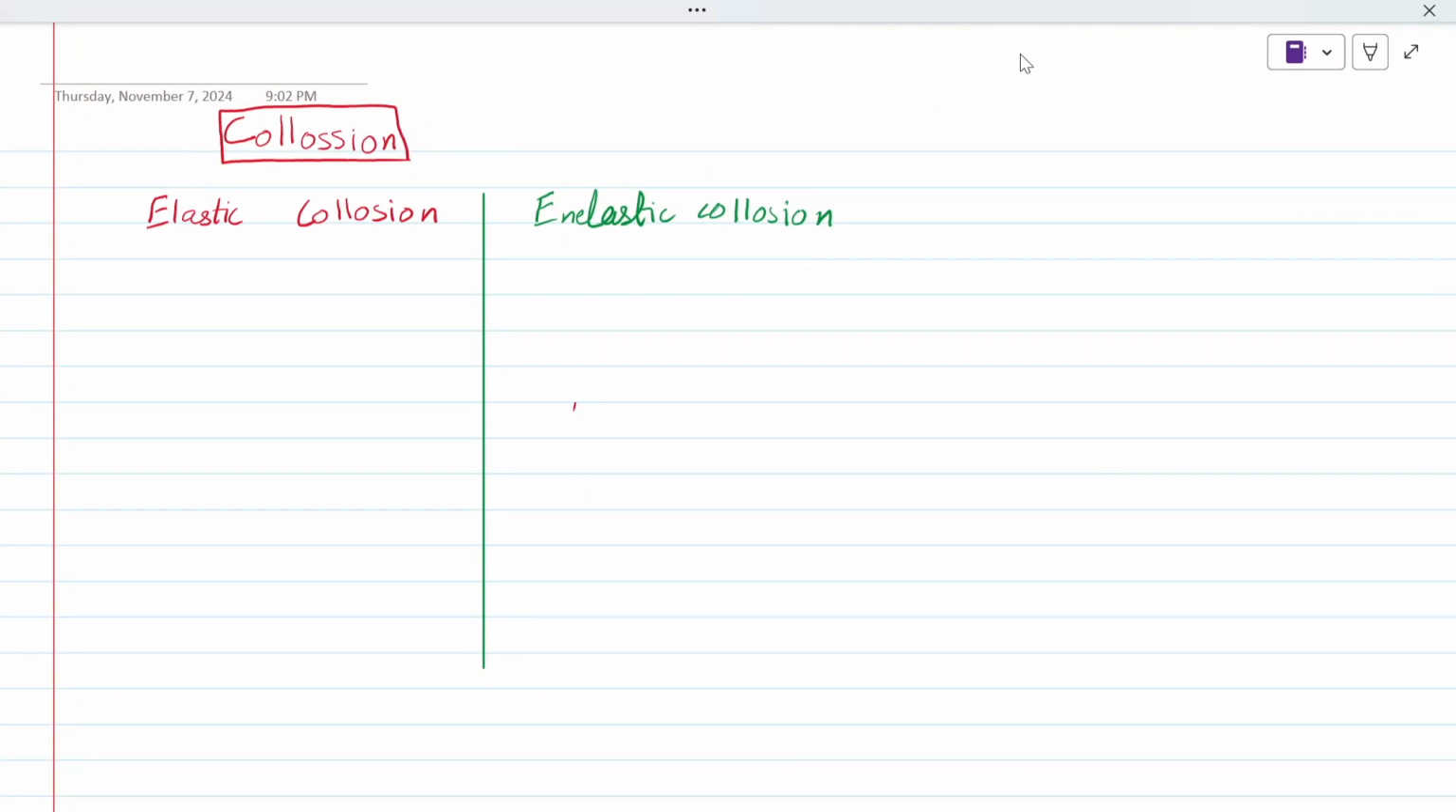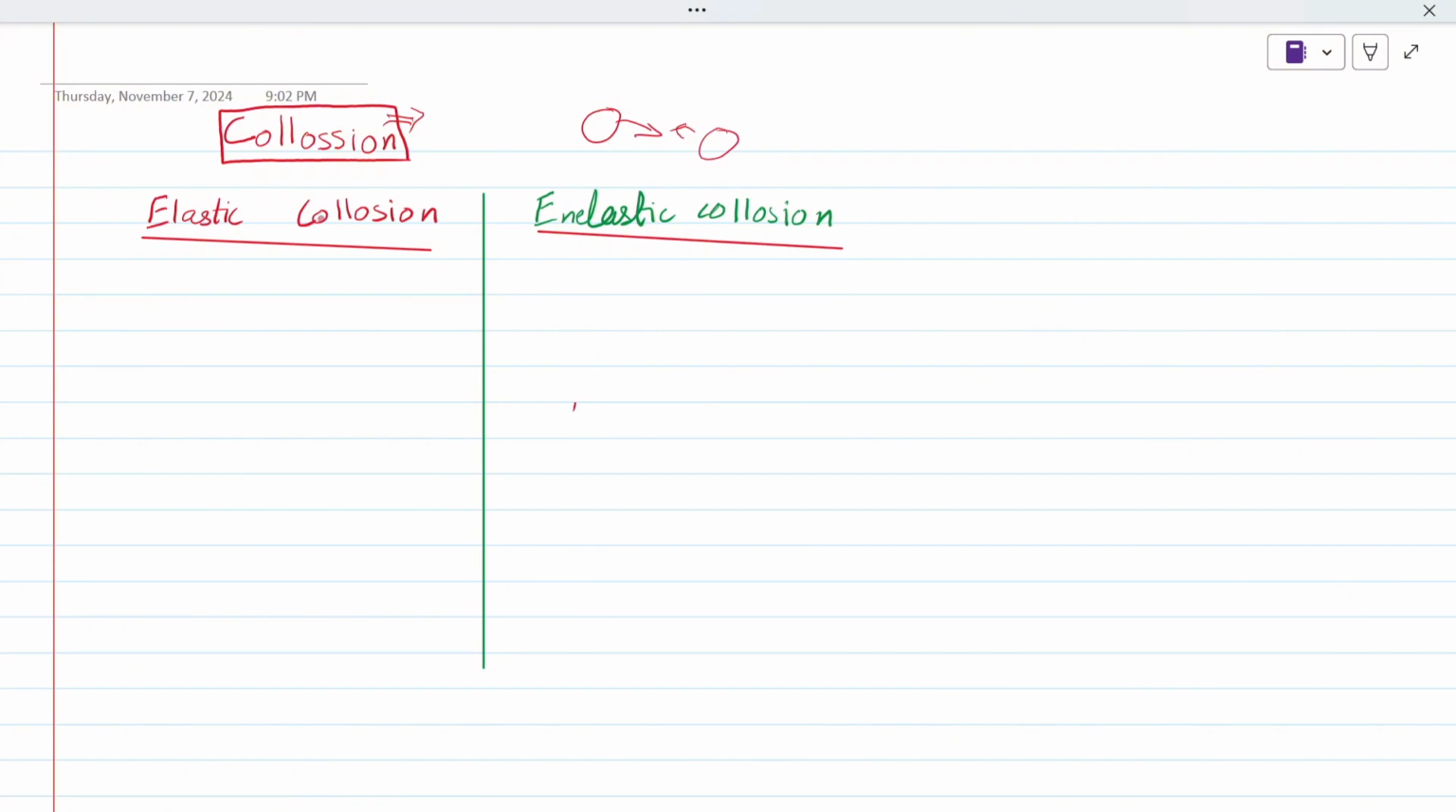So we are talking about momentum. This one is another topic, collision. What is collision? The striking of two bodies with each other is called collision, isn't it? There are two types of collision. One is elastic collision, and the other is inelastic collision.